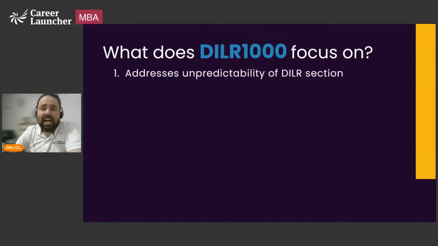It addresses the unpredictability of the CAT exam, and especially the DILR section. Now, why do we say DILR is unpredictable? Because it changes, right? There have been years where out of the 4 sets that have come, 3 have been LR. There have been years where there have been 1 DI, 2 reasoning-based DI, and only 1 LR. There have been years where you expected games and tournament will come, you expected maximum minimum will come, you expected matrix and grid will come, but none of that has come. It's predominantly been Venn diagrams or arrangement or something like that.